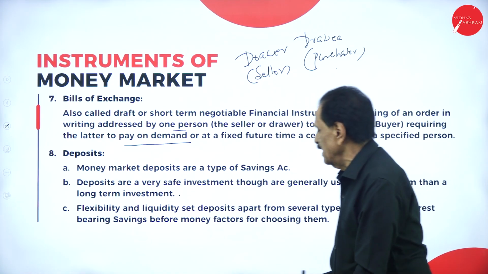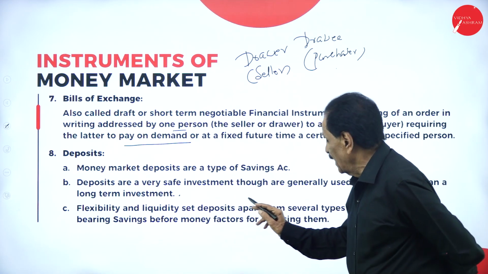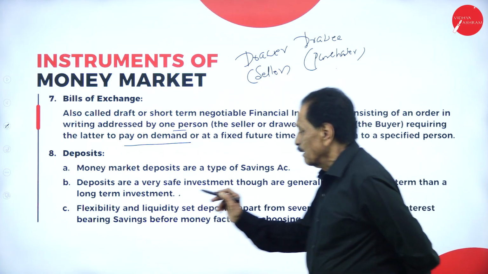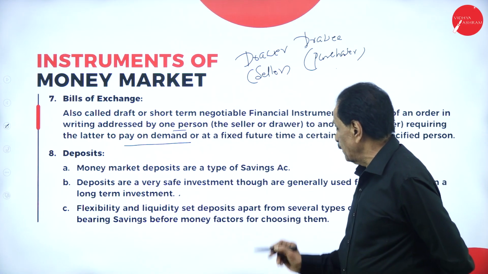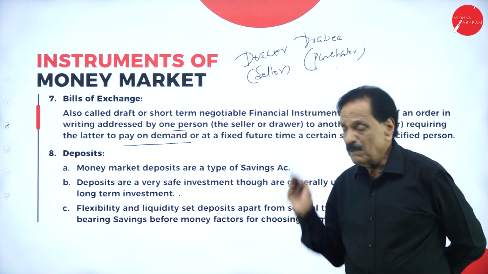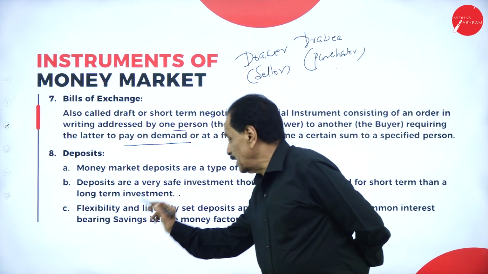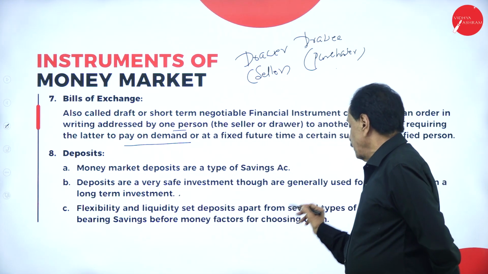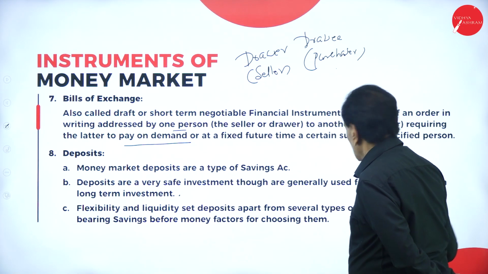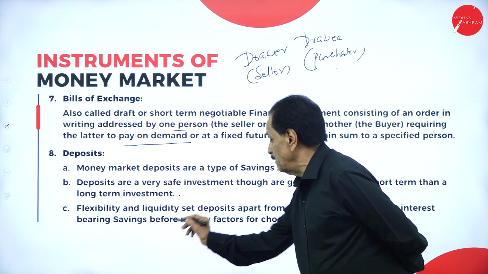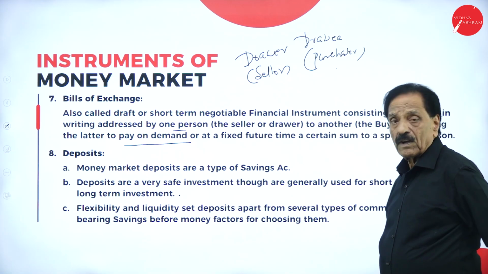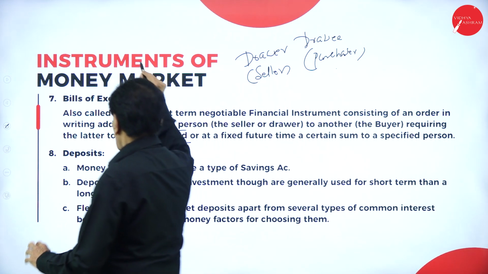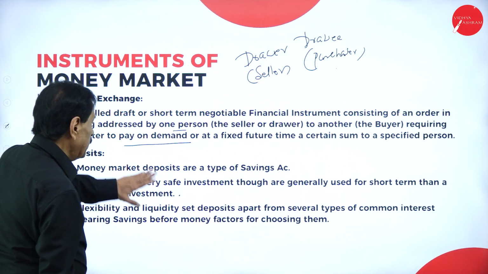Flexibility and liquidity set deposits apart from several types of common interest-bearing savings, which are factors for choosing them. Here, this is important. These are all the money market instruments.